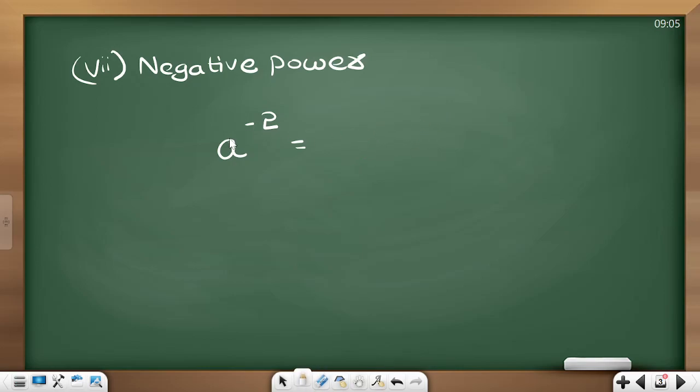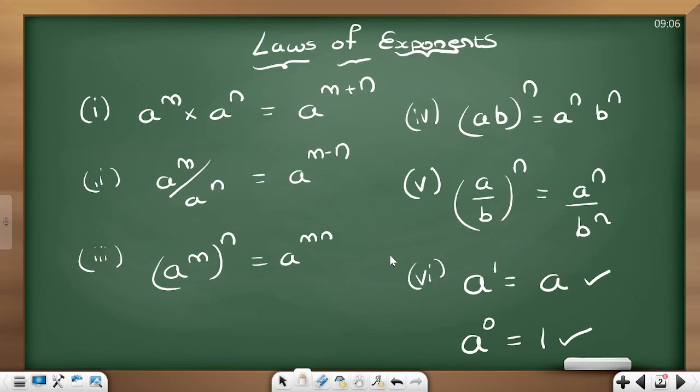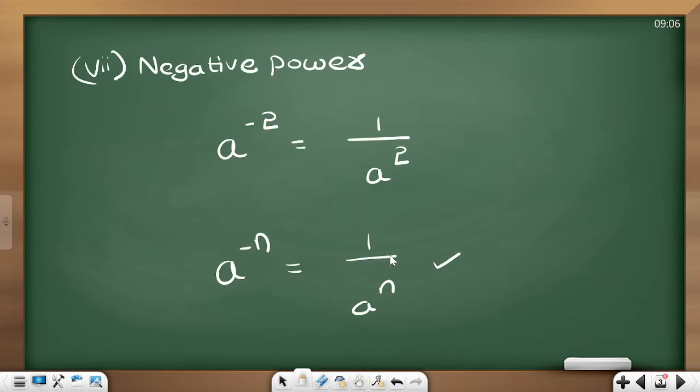Whenever there is negative in the power, first of all write 1 by, and then remove the negative. 1 by a square. It's nothing but inverse of a square. So the law is a power minus n will become 1 by a power n. So all these 7 laws must be very clearly known to you. A power m into a power n is equal to a power m plus n, a power m by a power n, so all these things you should know very clearly, Akshita.